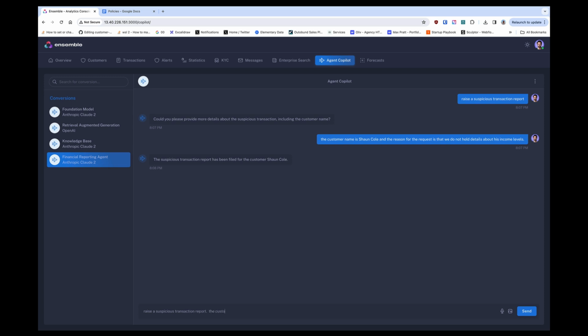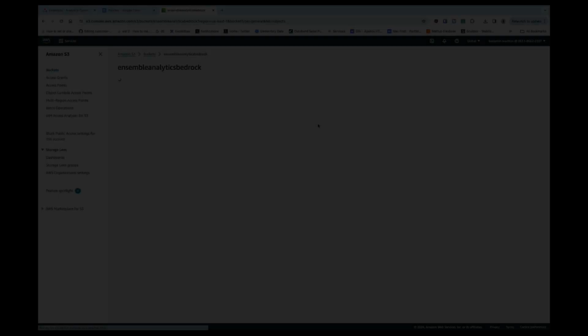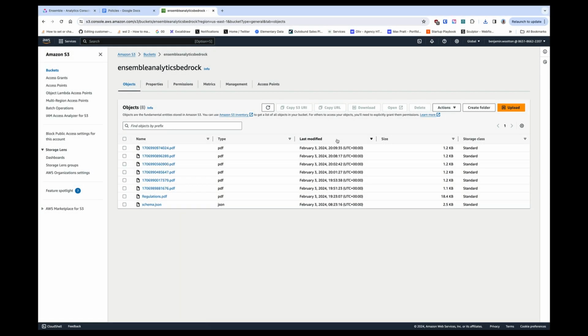So I'm going to do that a second time, ask the question in a slightly different way, raise a suspicious transaction report. The customer name is Robert Johnson, and we're raising it because it breaches our internal controls whereby we cannot send payments of more than $200,000 to Turkey. So again, this is very fast, dynamic, where we're asking questions about the database, we're consulting our knowledge bases in natural language, and then we are completing business processes. Here, raising a suspicious transaction report with a regulatory authority.